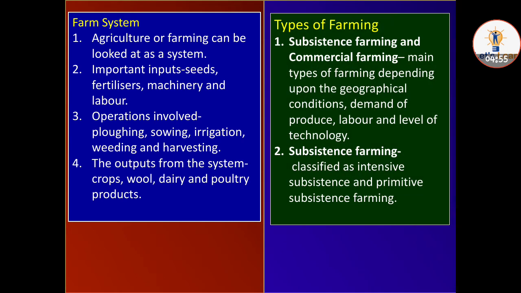So let us understand the types of farming. There are some types of farming too, let's see what they are. Subsistence farming and commercial farming, these are the two types of farming. So the main types of farming depend upon the geographical condition, demands of produce, labor and level of technology. Second is subsistence farming, classified as intensive subsistence and primitive subsistence farming.